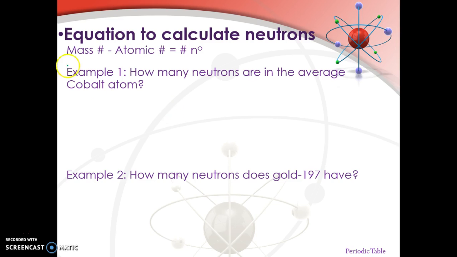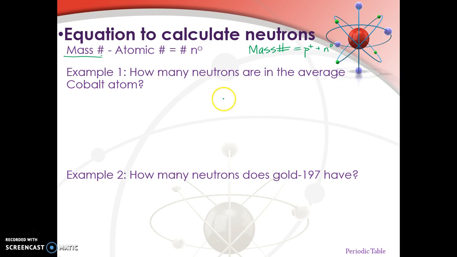And the mass number is usually going to be a whole number, and the mass number is equal to the atomic number... Okay, let me write this to the side here. Mass number is equal to protons plus neutrons. Well, if protons is atomic number, it would be atomic number plus neutrons. So to figure out the number of neutrons, mass number minus atomic number gives us neutrons.